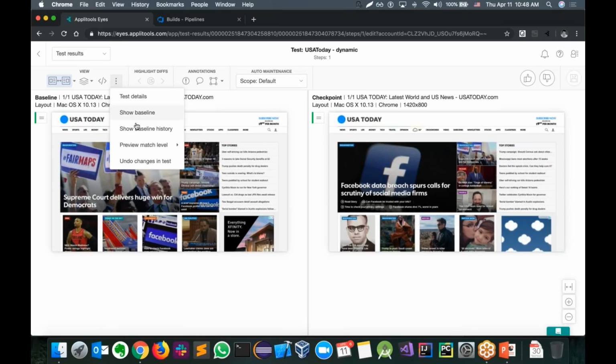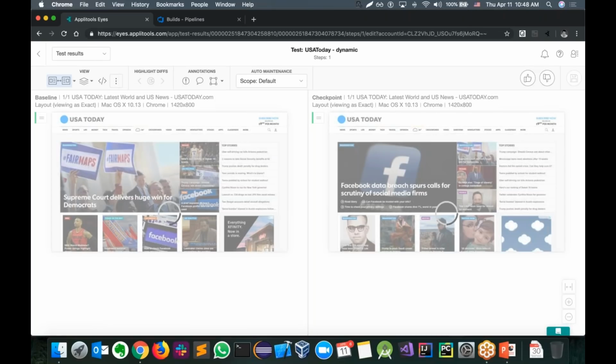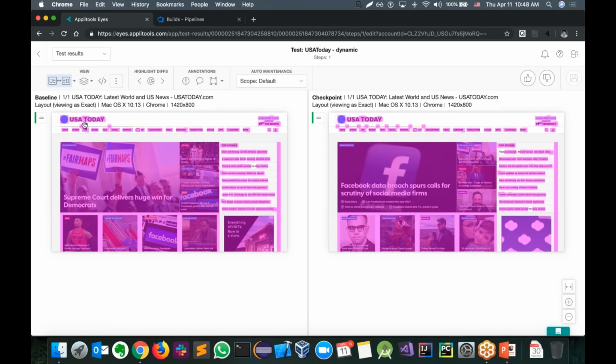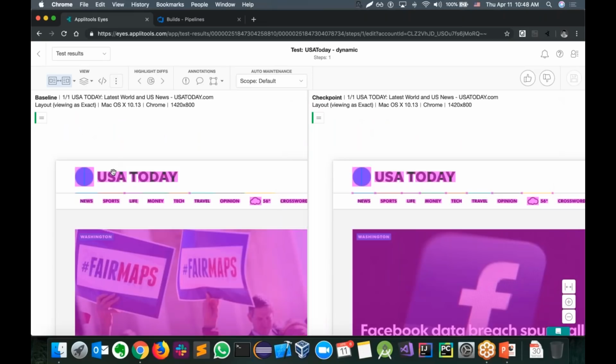So in this example here, we can see that we have a super dynamic page with content that's constantly changing every time you refresh it. And in order to compare it using traditional visual testing tools, you will use a pixel-to-pixel algorithm. However, pixel-to-pixel will fail the entire page because everything is different, all the way from the top stories to the ad at the bottom right to the main stories, and unfortunately, even the logo.